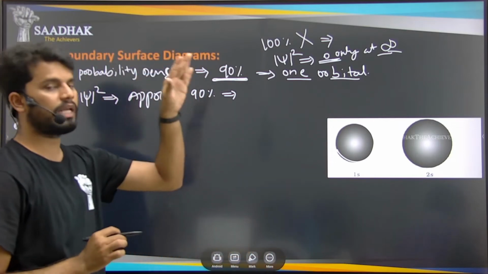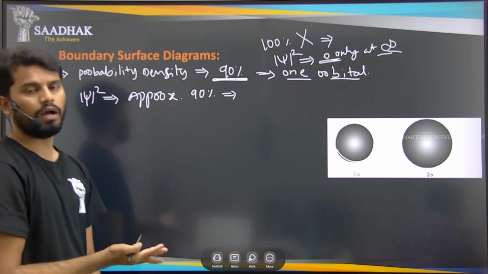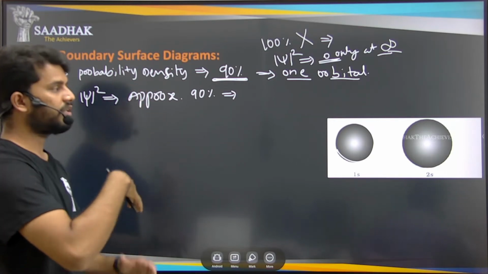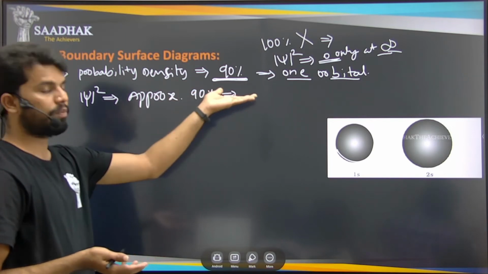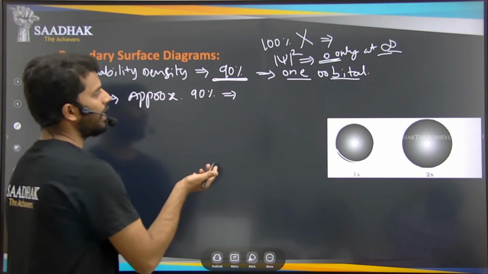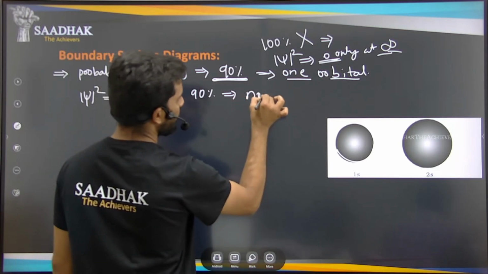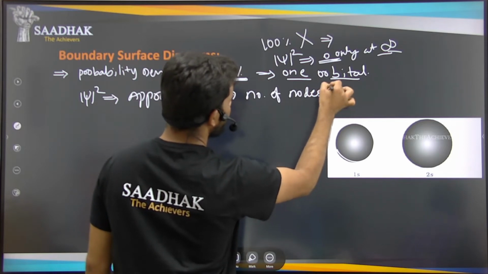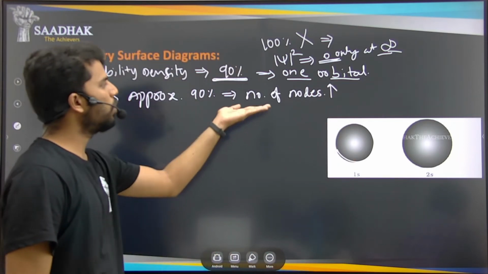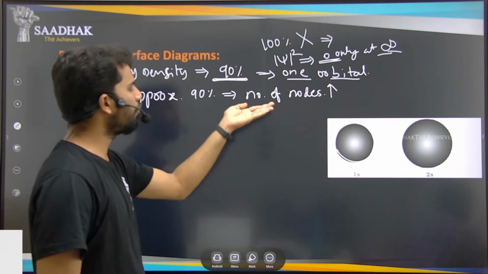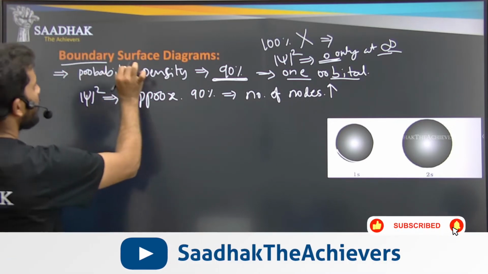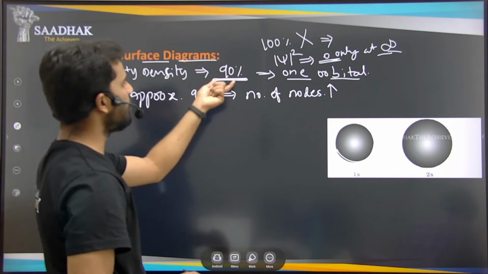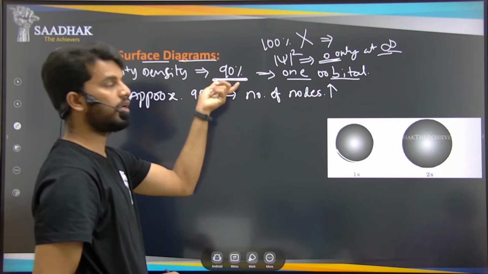In multi-electronic atoms we have a number of nodes. As the nodes increase, the atomic number increases, so the size of the orbital or the atom increases. The number of nodes are increasing, as we have just seen. If you try to show this using boundary surface diagrams, why are we drawing these boundary surfaces? Because we are taking 90% probability to find the electron.